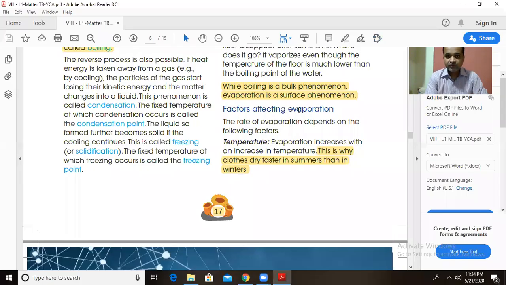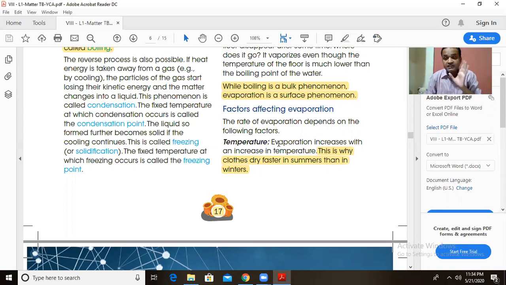Dear friends, factors affecting the rate of evaporation: when the rate is higher, when the rate is lower. Temperature. As the temperature increases, the kinetic energy of the particles increases, they move into a vapor state. And therefore, as the temperature is higher, the particles get more energy, they move into a gaseous state, and the rate of evaporation is higher.